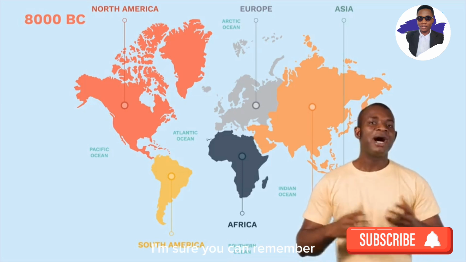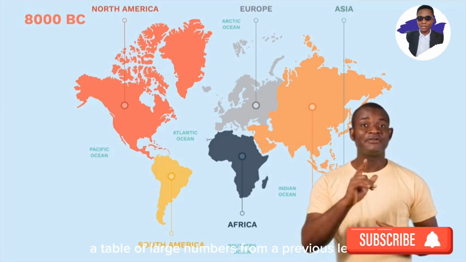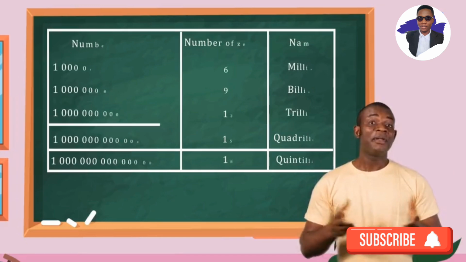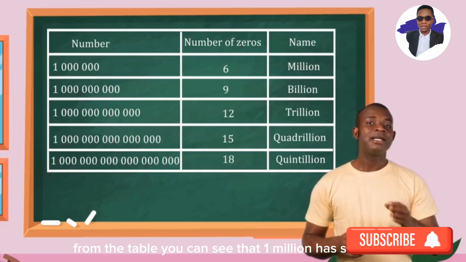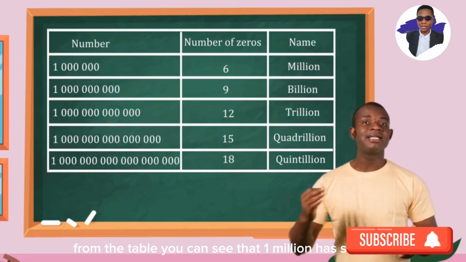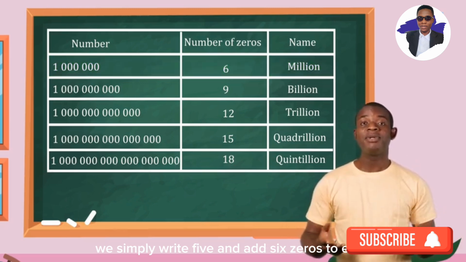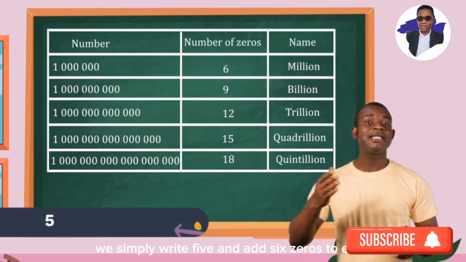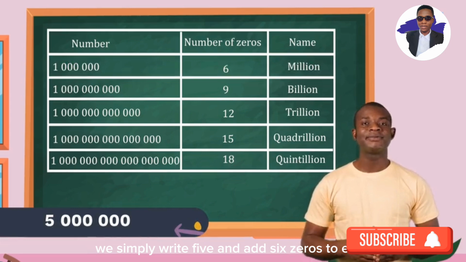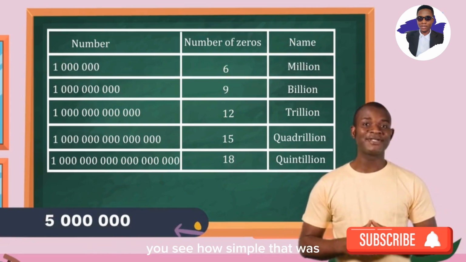I'm sure you can remember our table of large numbers from a previous lesson. From the table, you can see that a million has 6 zeros. So, to write 5 million, we simply write 5 and add 6 zeros to it. You see how simple that was?